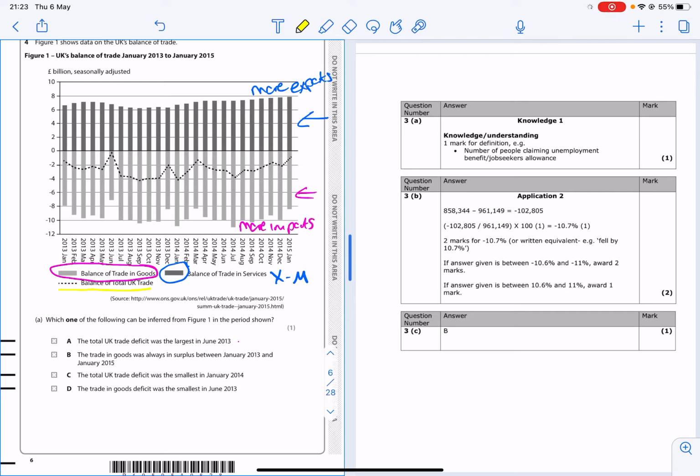So if we just take a look at this point here, well, it's not really easy to see in yellow, this point here where you're at 0, what that means is trade in goods is equal to the trade in services. It might not be quite 0, but it's very close to 0. So the trade in goods and the trade in services is pretty much the same.